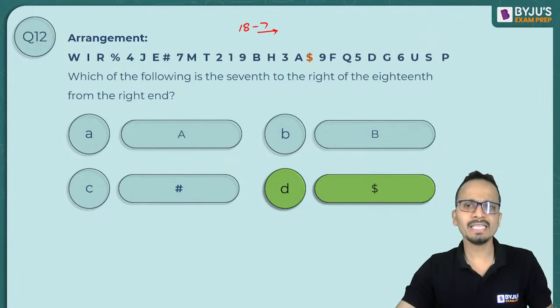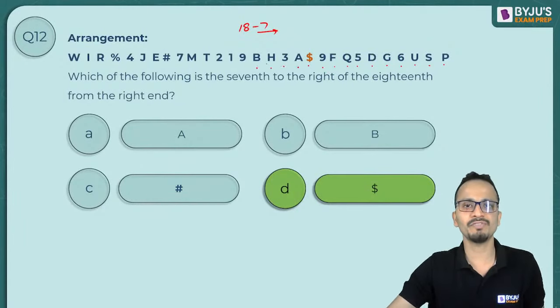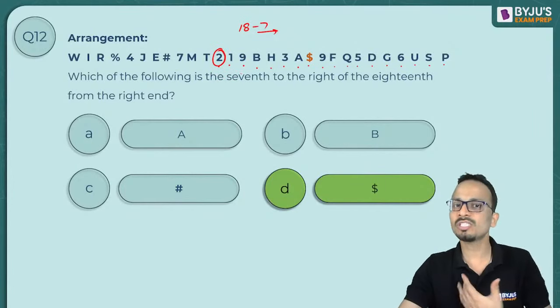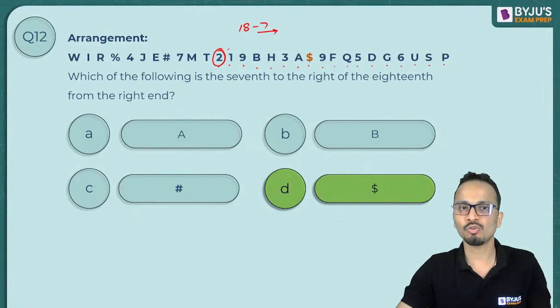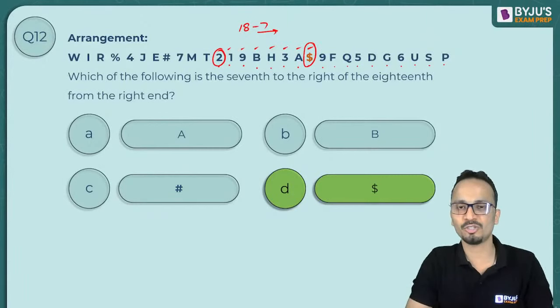Okay, so 18th हम ऐसे भी चेक कर लेते हैं. 1, 2, 3, 4, 5, 6, 7, 8, 9, 10, 11, 12, 13, 14, 15, 16, 17, 18. So 18th from the right end is this one. Now we have to go 7th to the right of this. So 1, 2, 3, 4, 5, 6, 7. So again the answer is dollar only. I hope you have understood this one.